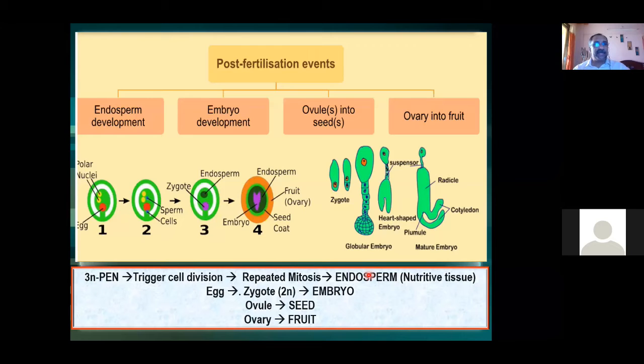Sashi, you are writing PEN. Remember PEN, that means primary endosperm nucleus. Once the development has taken place, the primary endosperm nucleus is no more. The primary endosperm nucleus is completely becoming the endosperm. So endosperm, embryo, seed, and fruit. These are the 4 products you can see after fertilization. Now I'm going to the next slide.